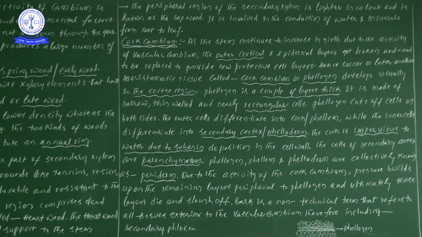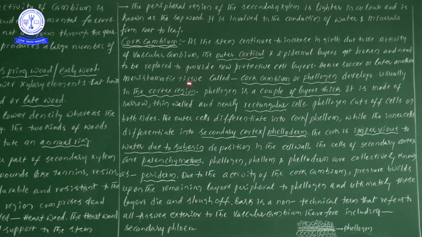Emma, are you saving these points in your mind? So what is happening? To give protection, some new cells are developed. Sir, from where are these new cells developed?